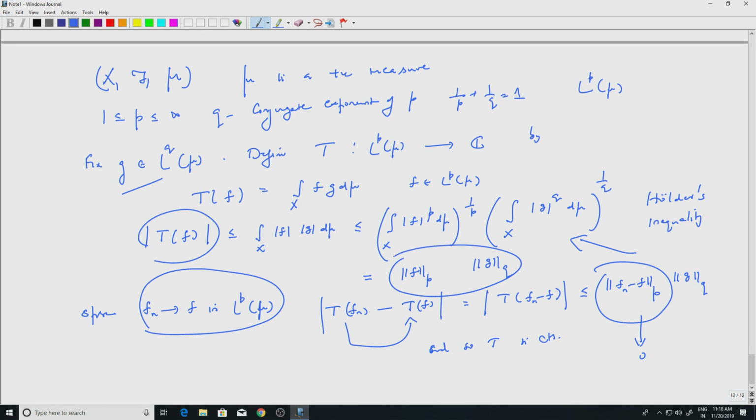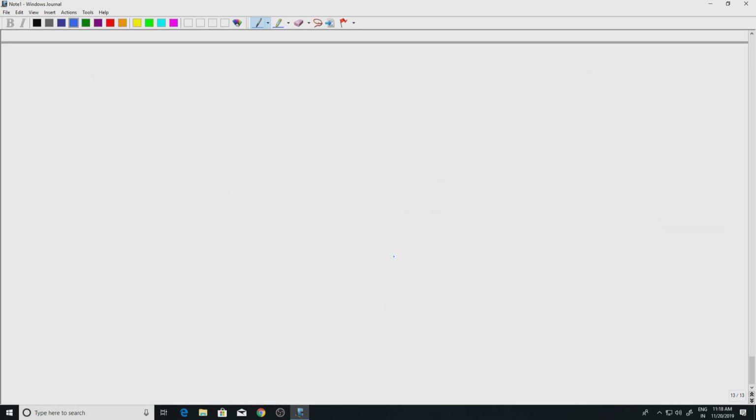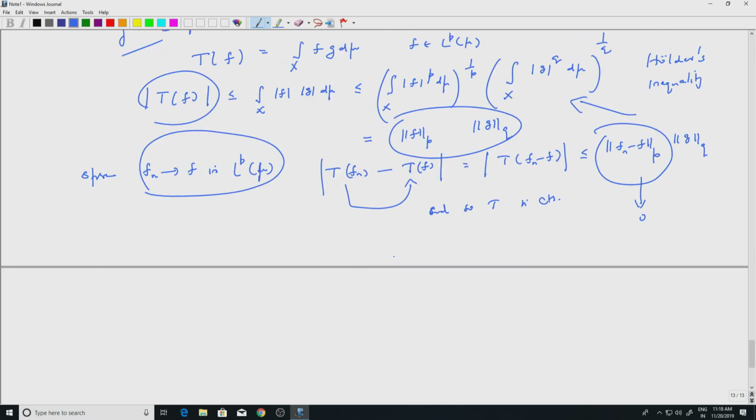Not just that, we have a little bit more, so let us complete that part. It is continuous, and we have the extra equality: the supremum over the L^p norm of f less than or equal to 1, so that is the unit ball in L^p, and I am taking the supremum of mod Tf on the unit ball.